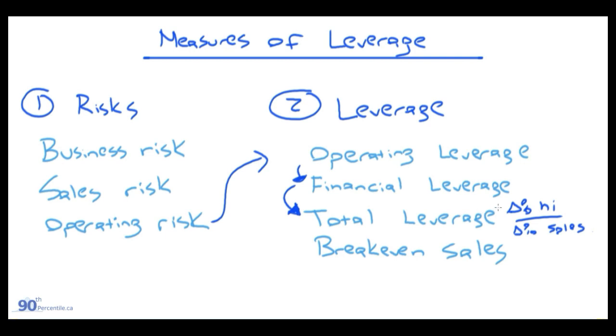Because if you don't generate the sales needed, then, well, you have a bunch of fixed operating costs that you have to somehow cover. And then finally, we'll also be given some information and be asked to calculate break-even sales for a company given its unit contribution or profit per unit and its fixed cost structure. So with that, let's jump into the questions.